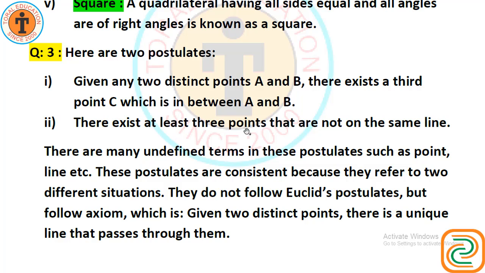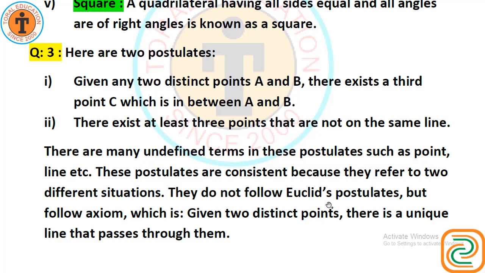There exist at least 3 points that are not on the same line. Yes, this is true. There are many underlying undefined terms in these postulates, such as point, line, etc. These postulates are consistent because they refer to two different situations.